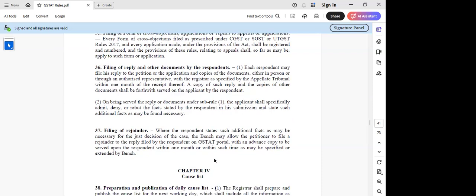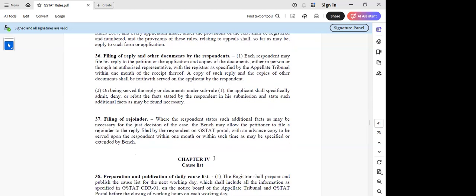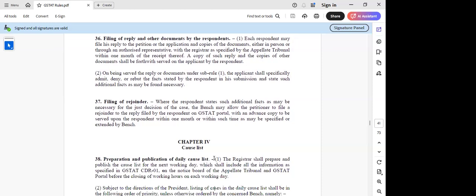Then we are having now the issue of the cause list. I think again a few of the sections pertain to the power, like how they have to prepare and publish this daily cause list, which we are able to see. And that will be prepared. There is a specified form called CDR1, which will be pasted. That's what I'm able to see on the notice board of the appellate tribunal. And also it will be there in the portal before the closing of working hours on each working day.